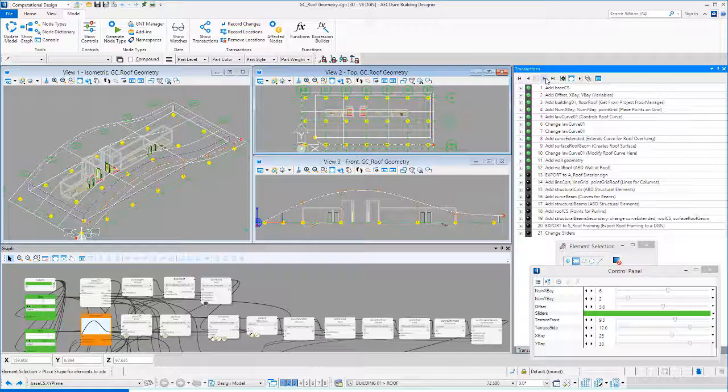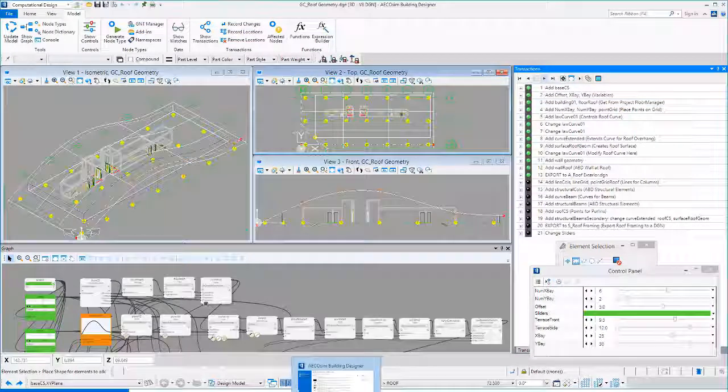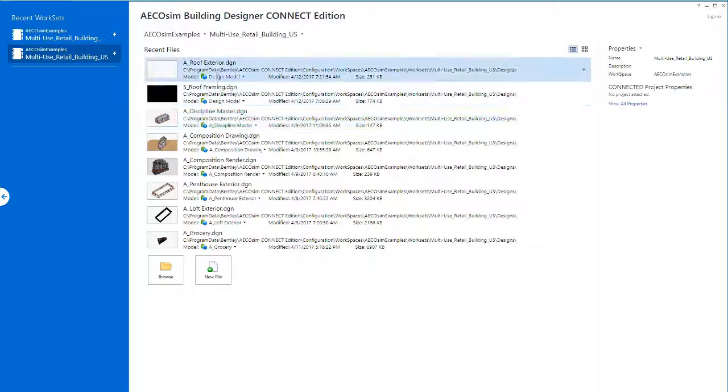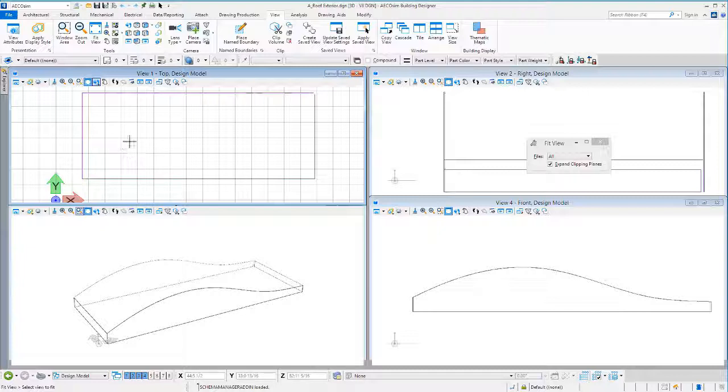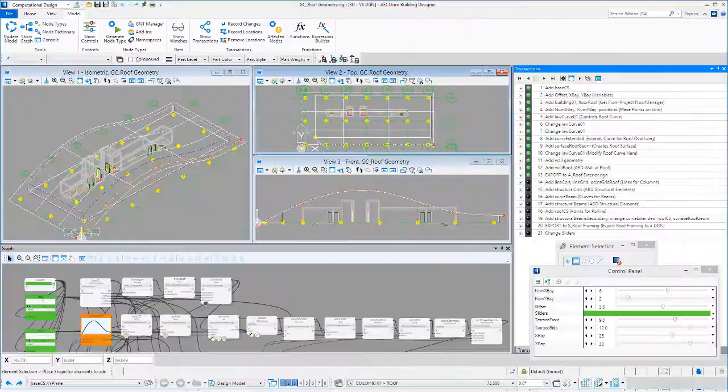And in this next step, I'm actually exporting that wall geometry out to a separate DGN file, which will be referenced into the BIM model. So it's actually exported that geometry out. I'm going to just switch over and open up Building Designer here and take a look at that file, a roof exterior. And that actually is what will be referenced into the rest of the BIM model. Now let's go back to the Generative Components file and continue to run the transaction.